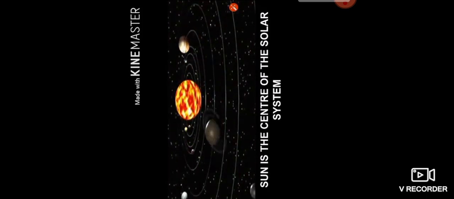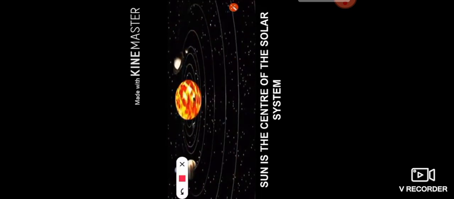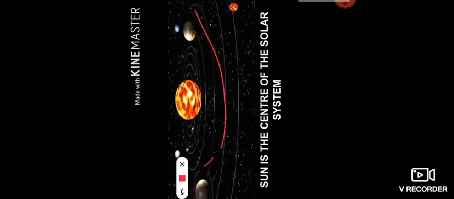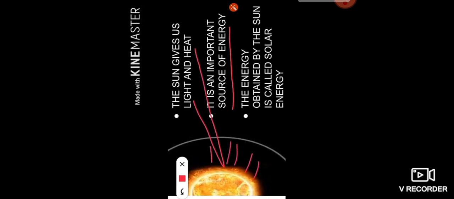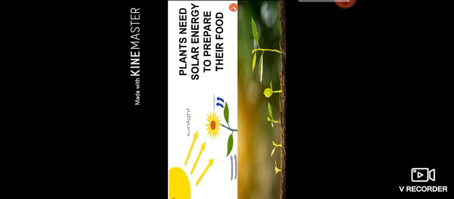The sun is in the center of the solar system, and all the other planets revolve around the sun. As you can see in the diagram, other planets are revolving around the sun. The sun is an important source of all the energy. Sun gives you light and sun gives you heat. The energy that is obtained from the sun is called solar energy. This energy has various uses. The plants also use this energy to prepare their food. This is all about sun.